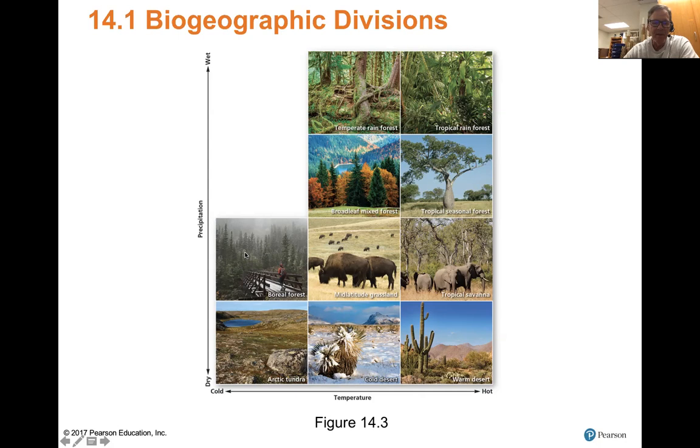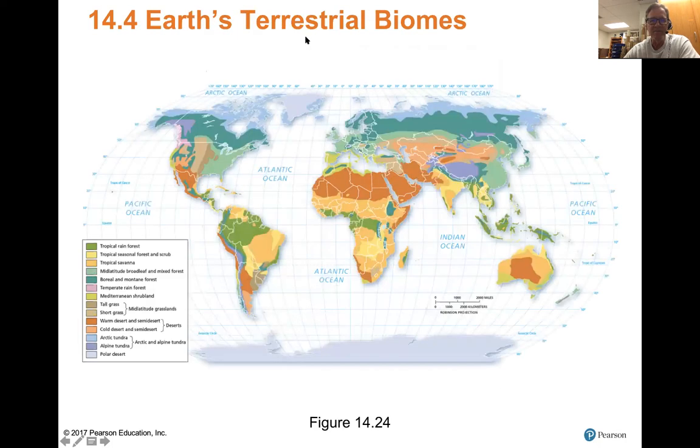Over here, it's cold, but you get some rain, so you have what we call a boreal forest. In between, you have your cold deserts, your mid-latitude grasslands, tropical savannas, seasonal forests, temperate rainforests, and so forth. That's how we can break these regions into specific divisions.